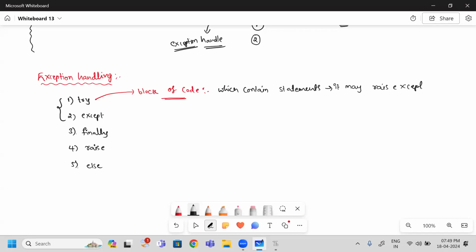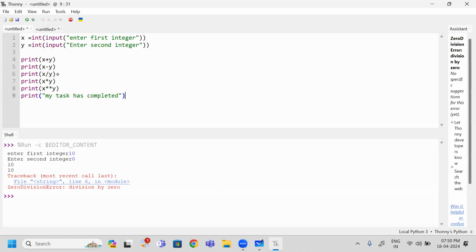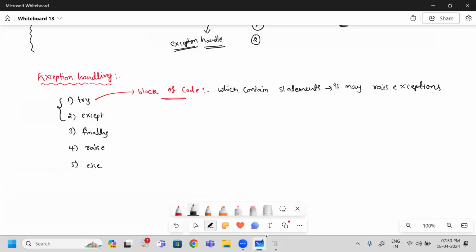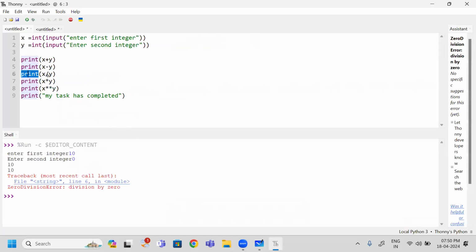Okay. So if I go for this example, which line will generate the exception? This line. Yes or no? These lines we need to write inside this try block. Are you clear? If the program executes without any error, meaning you give a proper denominator value other than 0, this program flow can execute properly. If unfortunately the denominator value is 0, it is going to raise an exception, that is ZeroDivisionError.